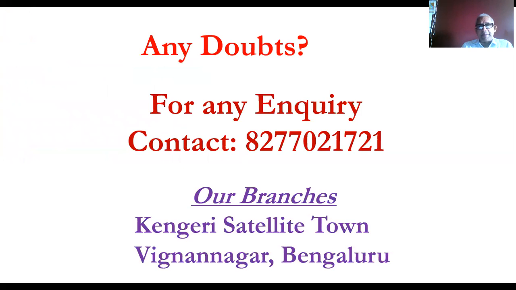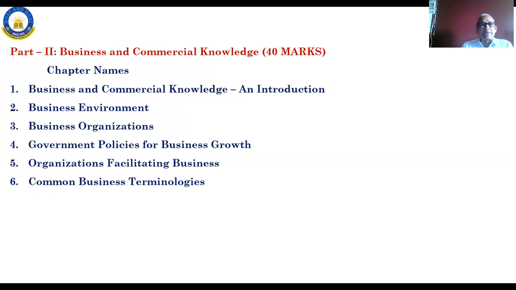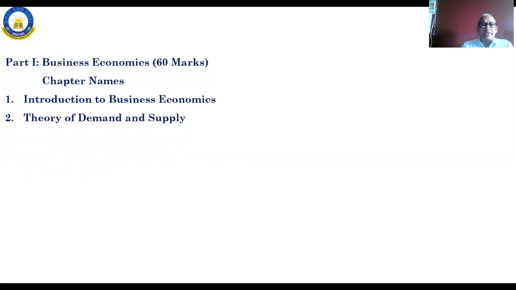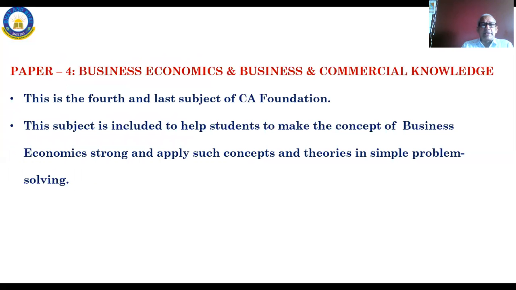Okay, is it fine? Okay. Hence, in business economics, this economics paper number 4, there will be only 2 parts, section A and section B, 60 marks and 40 marks.